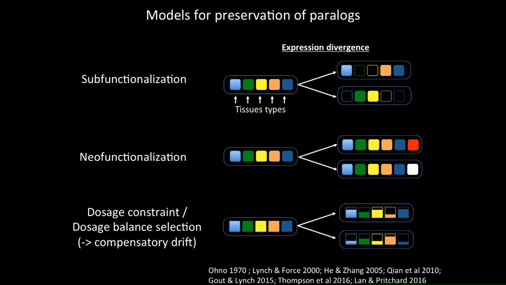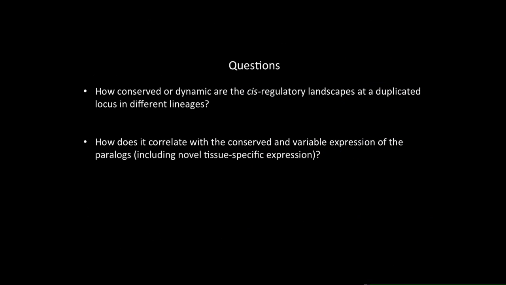So in today's talk, we'll simply be looking at the cis-regulatory landscape of a pair of duplicated genes. And I'll be asking two pretty simple questions. How conserved or dynamic is the cis-regulatory landscape at a duplicated locus? And how does this variation correlate with the actual expression variation of the paralogs, including novel tissue-specific expression?